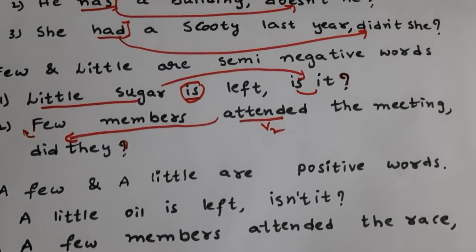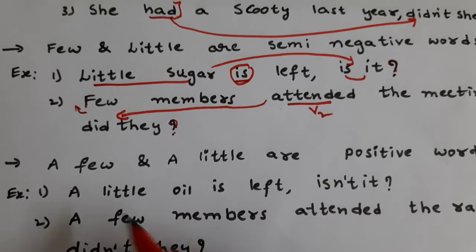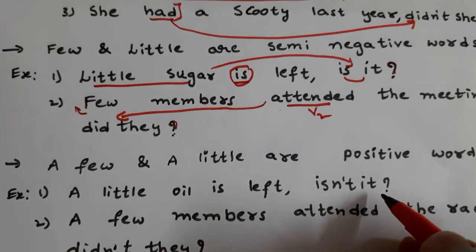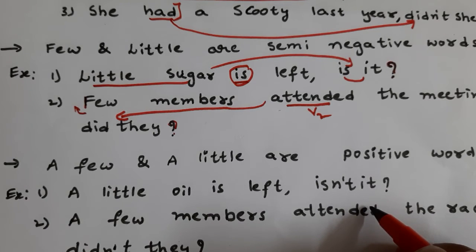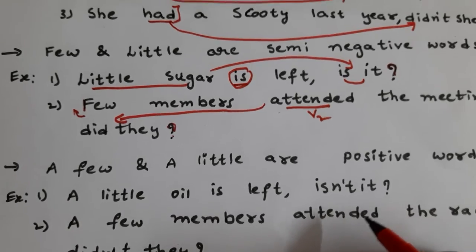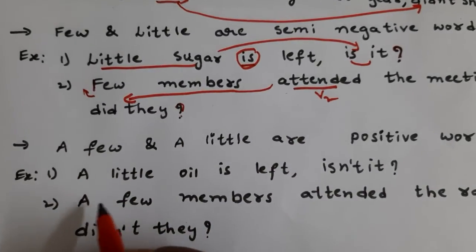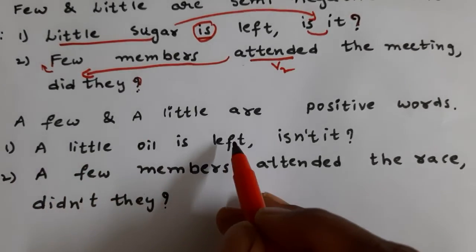One more. A few and a little are positive words. So we use a negative tag when the statement starts with a few or a little. You observe the difference between this one and the previous one. For example, "A little oil is left."